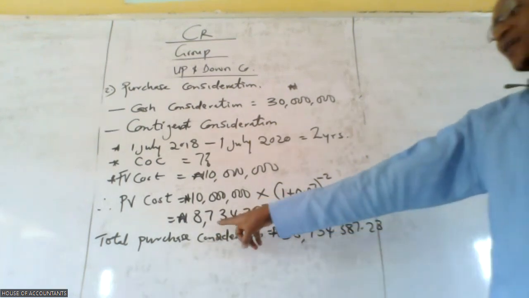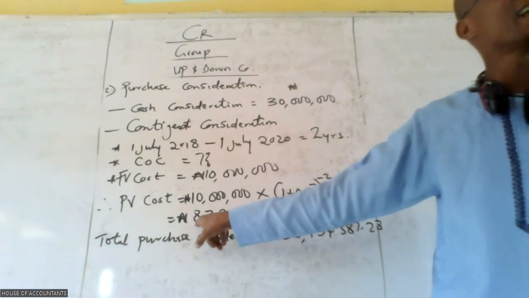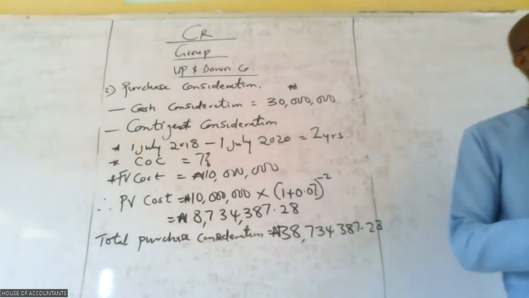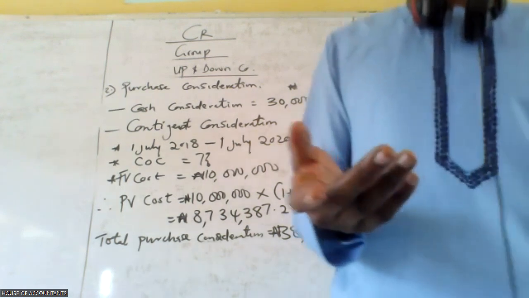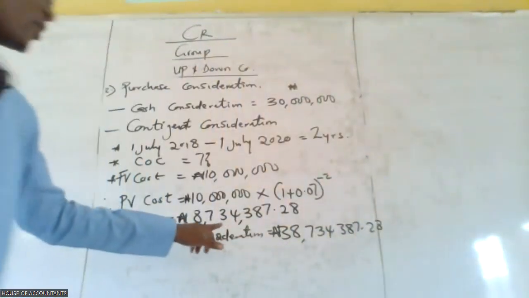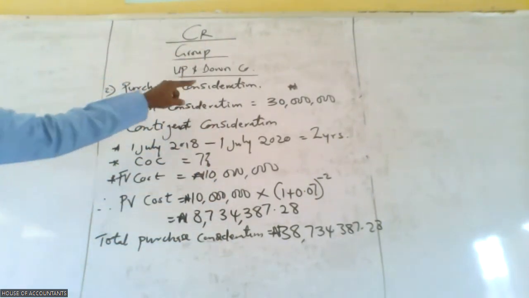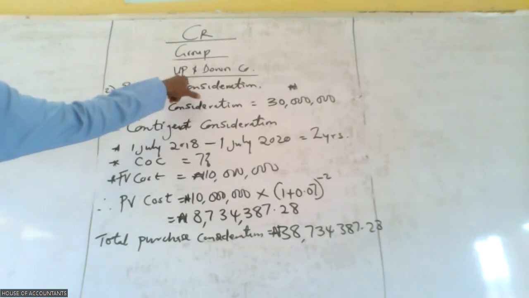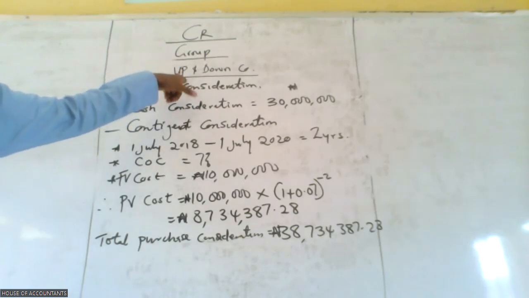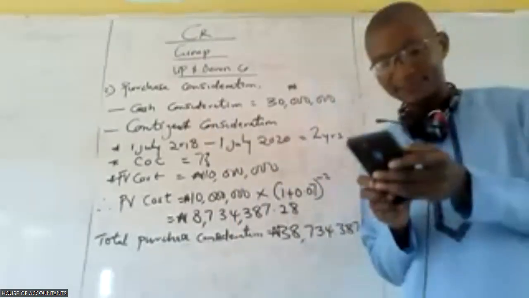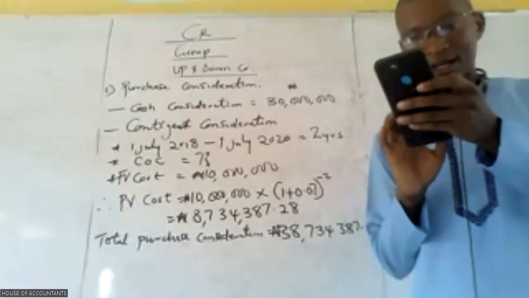So since you are going to pay this one in the next 2 years, you must take provision now and start carrying it because it's an obligation to you already. So that's why you are going to recognize this one when you are doing the group account. And who is going to make the group account? It's the parent. And it's the parent that is making the promise that we are going to pay in the next 2 years. Are we good to go? Online, the question is clear now, right? Yes, sir.